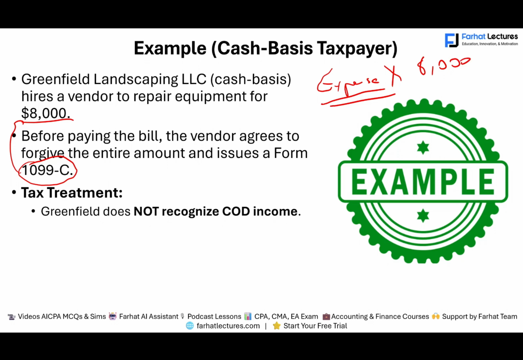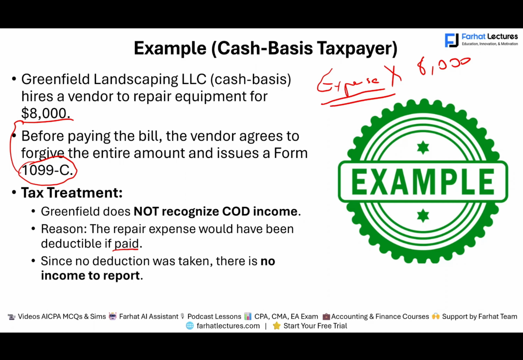If they did record an expense of $8,000, if they were accrual, then they would have to record the income, but they never got the benefit. The repair expense would have been deductible if paid, but they never paid it. Since no deduction was taken, there's no income to report. Again, if it was a loan and they took the money, then it is obviously income.